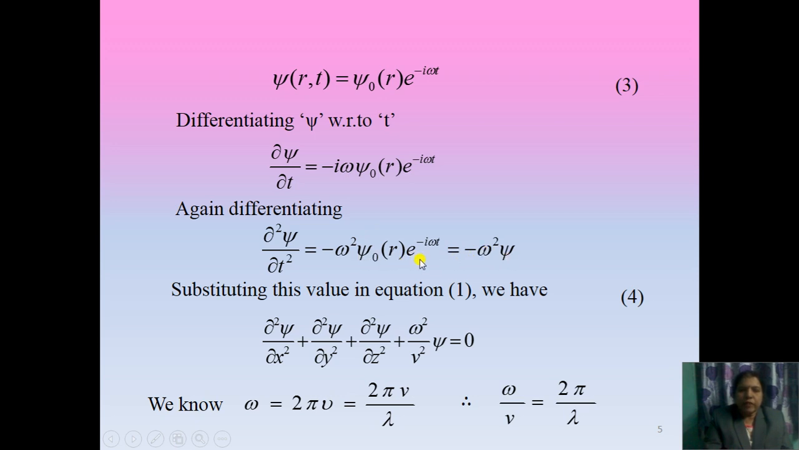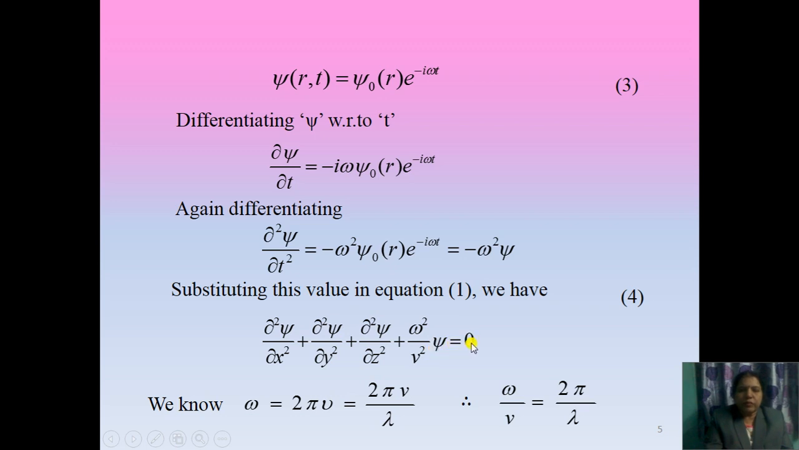As this, by using equation 3, psi 0 of r e raised to minus i omega t we can write as psi. Okay. Substituting this value in equation 1, we have dou square psi upon dou x square plus dou square psi upon dou y square plus dou square psi upon dou z square plus omega square upon v square into psi